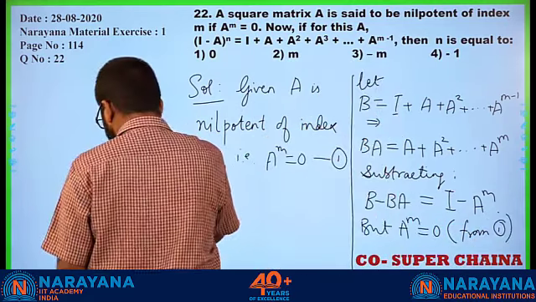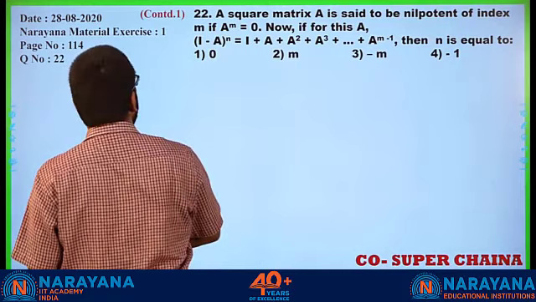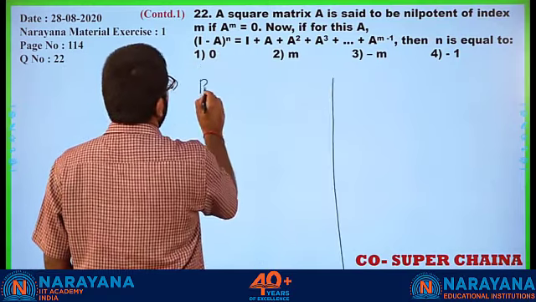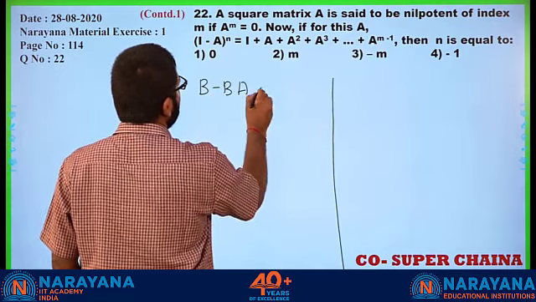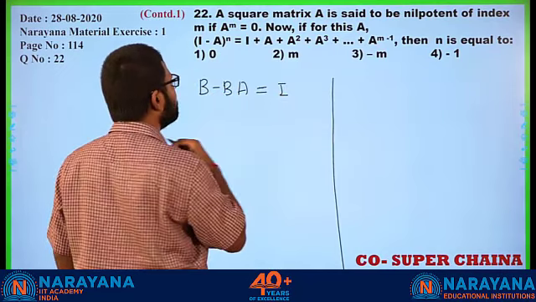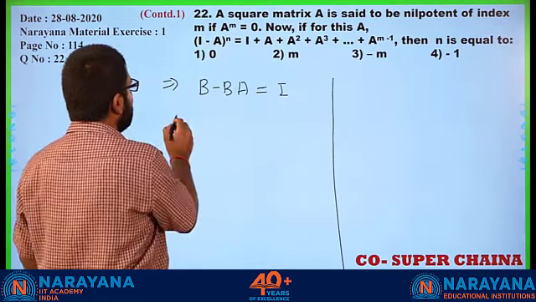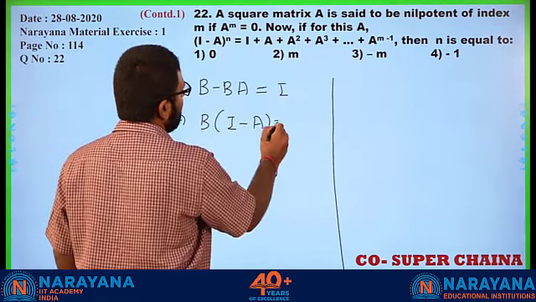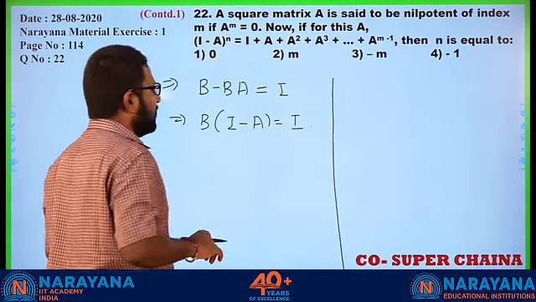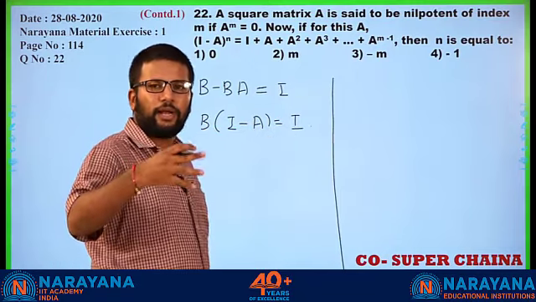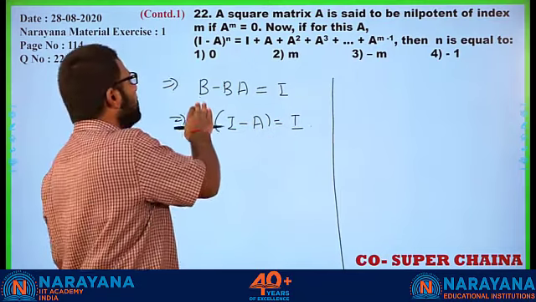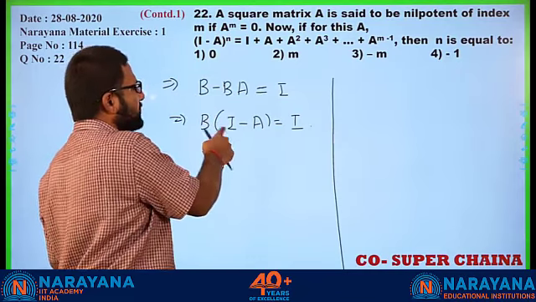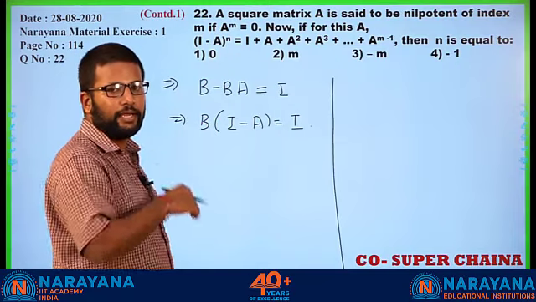Which means B minus BA is actually only I. Now, we will take B common here. How that works, again, you will understand over time. But think of this: when we are dealing with numbers, you put 1 here. So in matrices, we will put I when taking any number common.